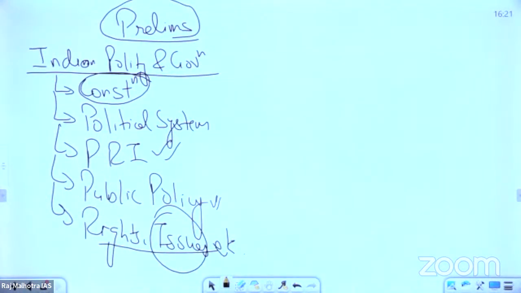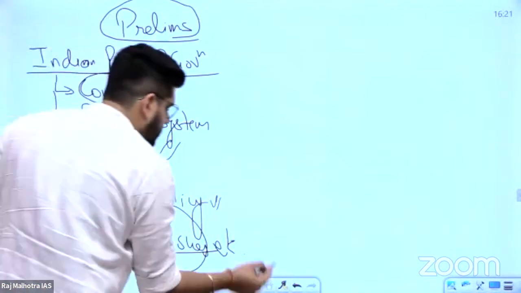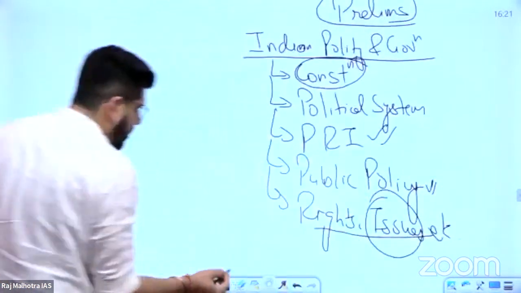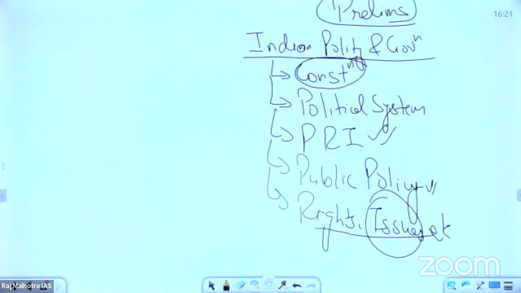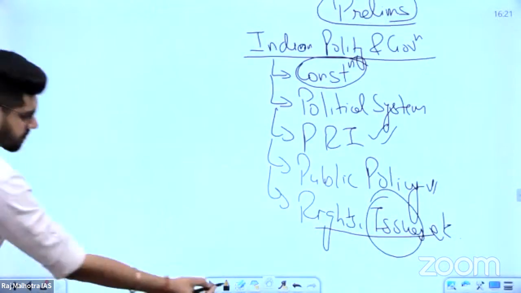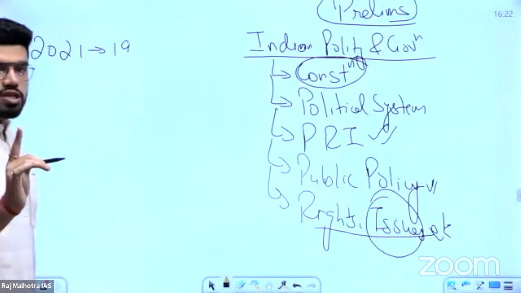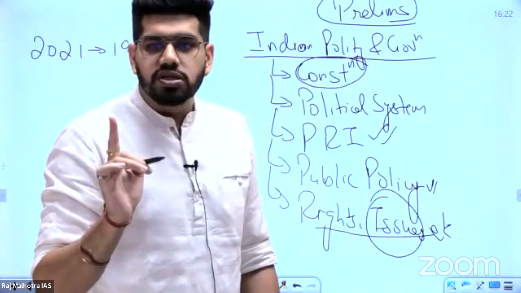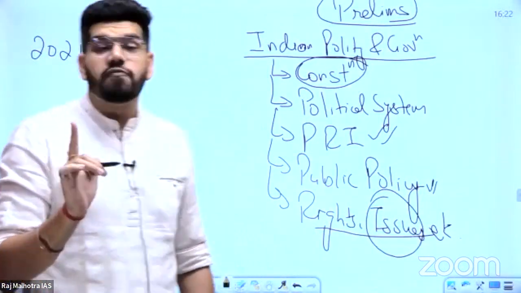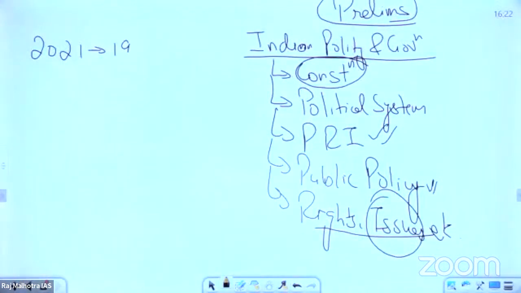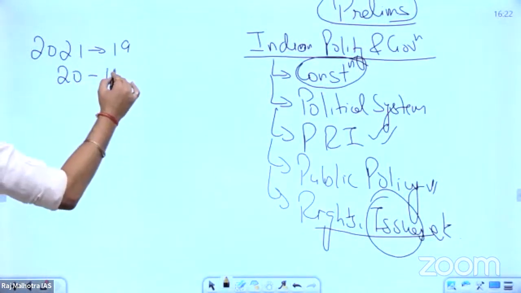I'll give you an example of how many questions UPSC is asking out of this. In polity, in the 2021 prelims examination, UPSC asked 19 questions. In 2020, 15 questions.